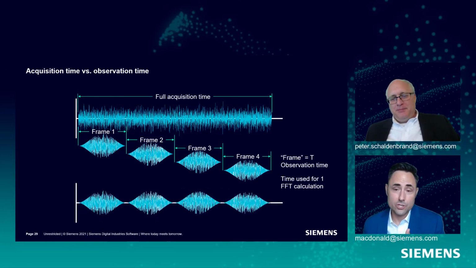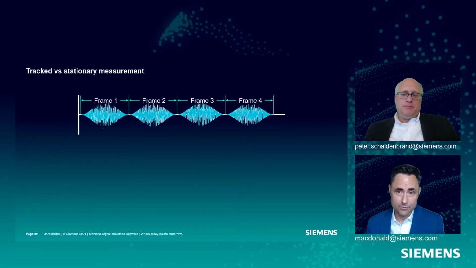So if I want to, I could have 4 frames of 5 seconds and end up with my analysis resulting in 4 different FFTs or frequency spectrums. Okay, and I have to choose whether I want to keep those separate or combine them through something called averaging. And so that's where I make this decision. Do I want to do a tracked measurement or a stationary measurement?